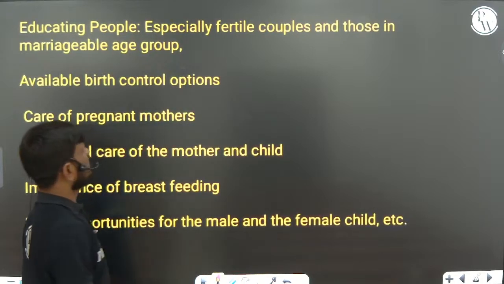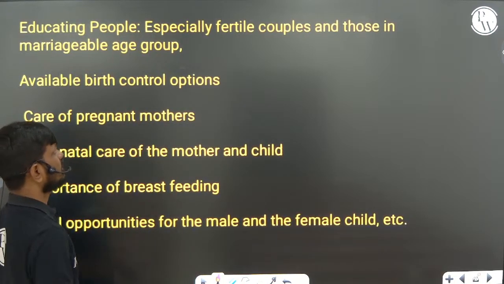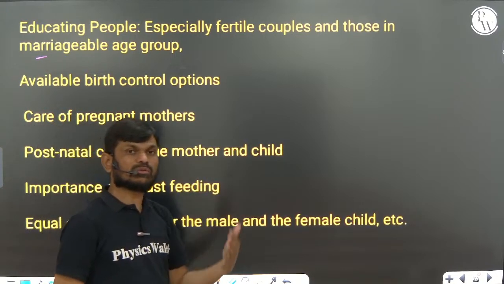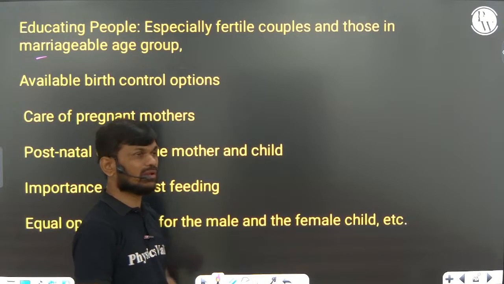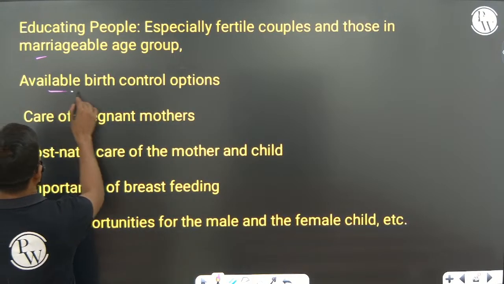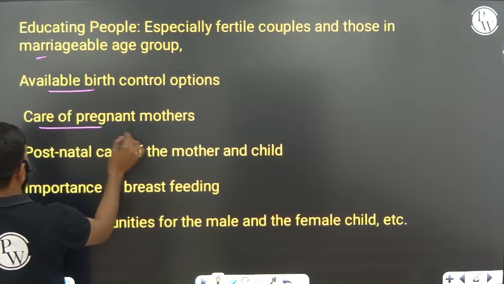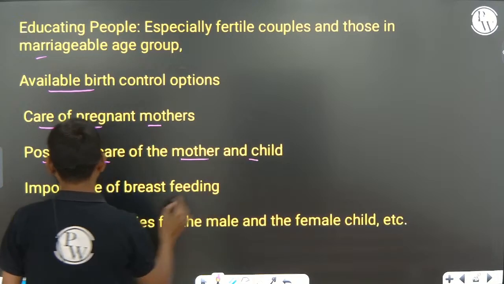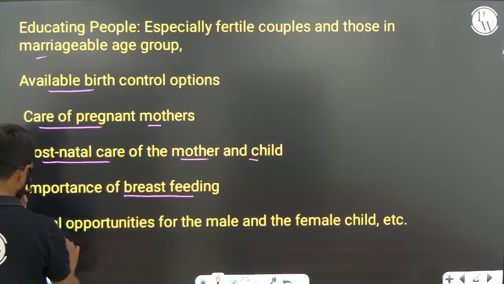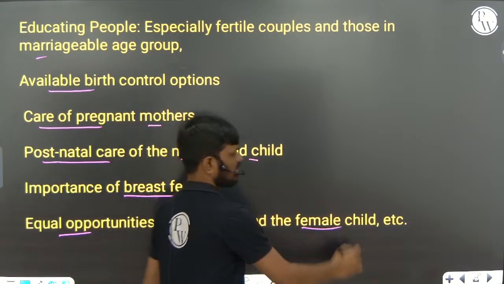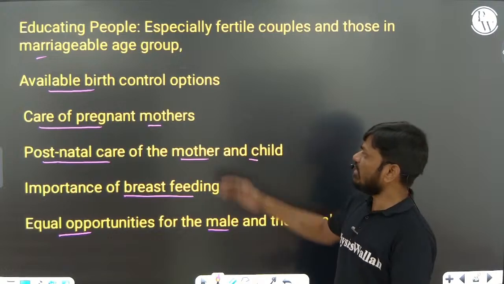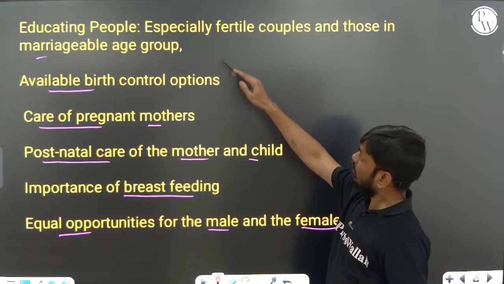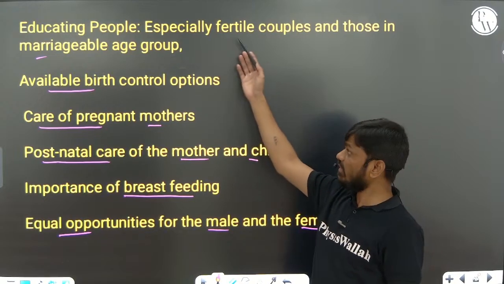Next, people, especially those in fertile couples and those in the marriageable age group. We have to educate them about available birth control options, care of the pregnant mother, postnatal care of mother and child, importance of breastfeeding, and equal opportunities for male and female child. So these kinds of awareness programs we should create especially among fertile couples and the marriageable age group.